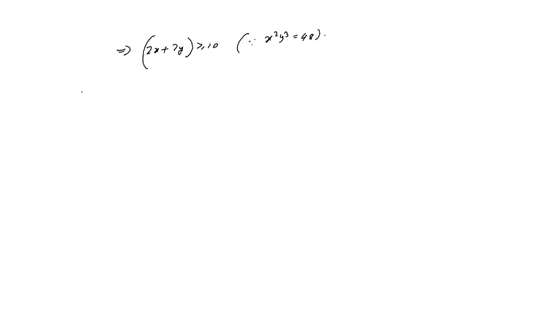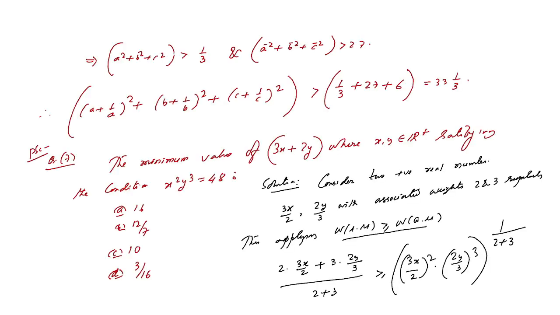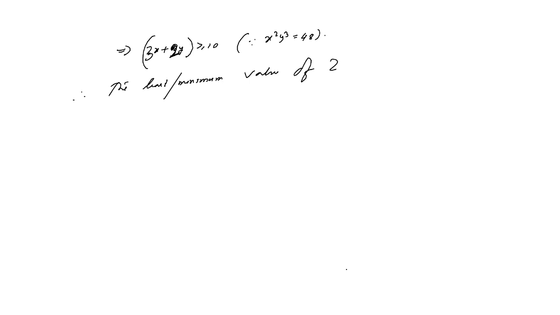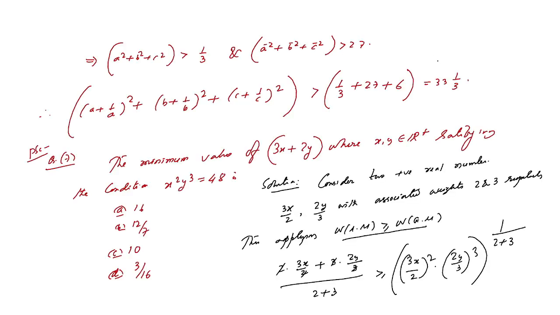So therefore the least value or the minimum value of 3x plus 2y, the 2 cancels, the 3 cancels, so this minimum value of 3x plus 2y is 10. So option C is correct, all other options are false.